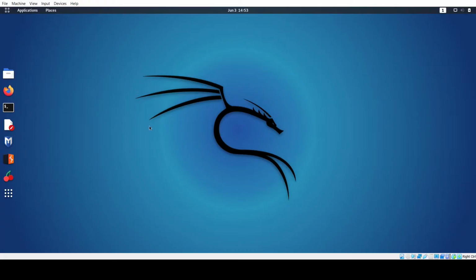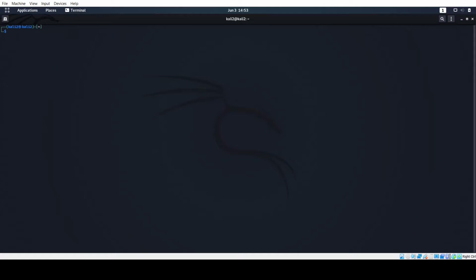Now we are at Kali Linux. Before that, I have connected my wireless adapter, but in order for Kali Linux to identify it, just go to Devices, go to USB, and you see Realtek 802.11 NIC. Just select this so that your adapter gets identified over here. How do we check whether it's working or not? Just open the terminal and then let's wait for a few seconds.